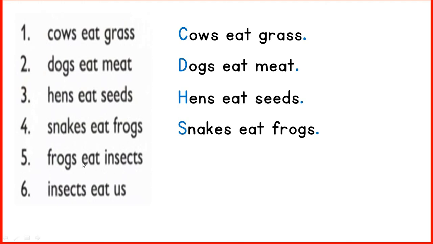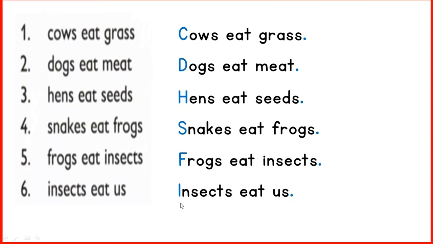Number 5, frogs eat insects. Okay, you have to change this small f into capital F like this, and after a sentence you put full stop. The last one, insects eat us. Now you have to change this small i into capital I like this, and at the end of a sentence you have to put full stop. Okay, dear students, I hope you have understood all these pages.